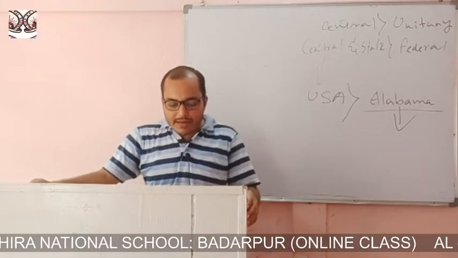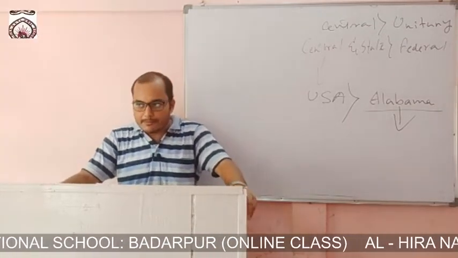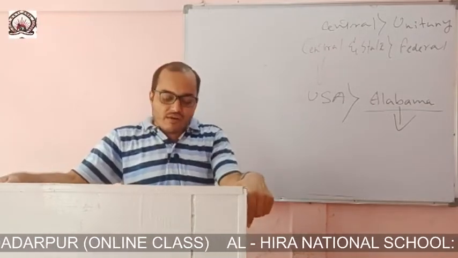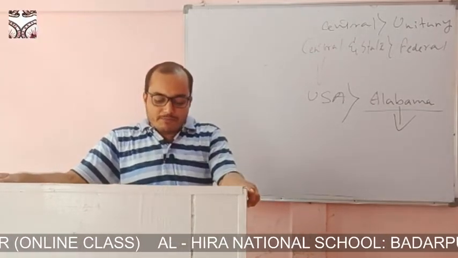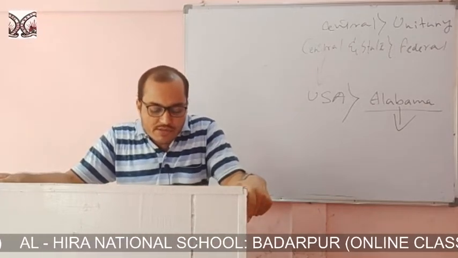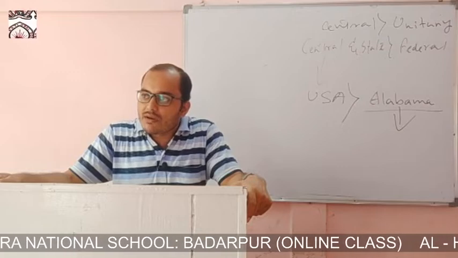Next merit of this type of government is that there is less fear of internal revolution and the central government becoming autocratic because of the system of distribution of state power.